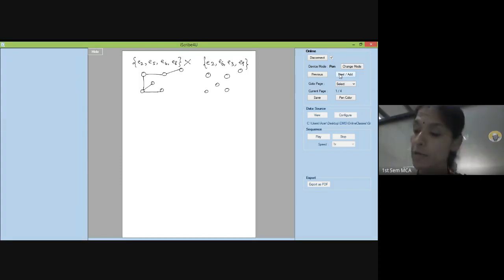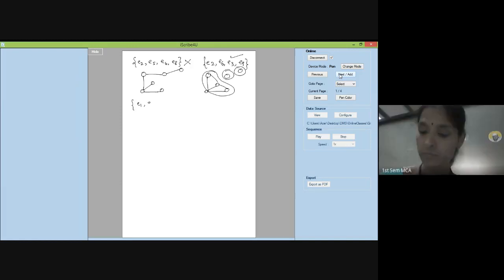What should I draw? E1 is there. E4 is there. Then this is there. This is there. This is also there. But still my graph is disconnected because this is a separate component, this is a separate component, and this is a separate component. So I can call this a cut set. Am I making it clear to all of you?